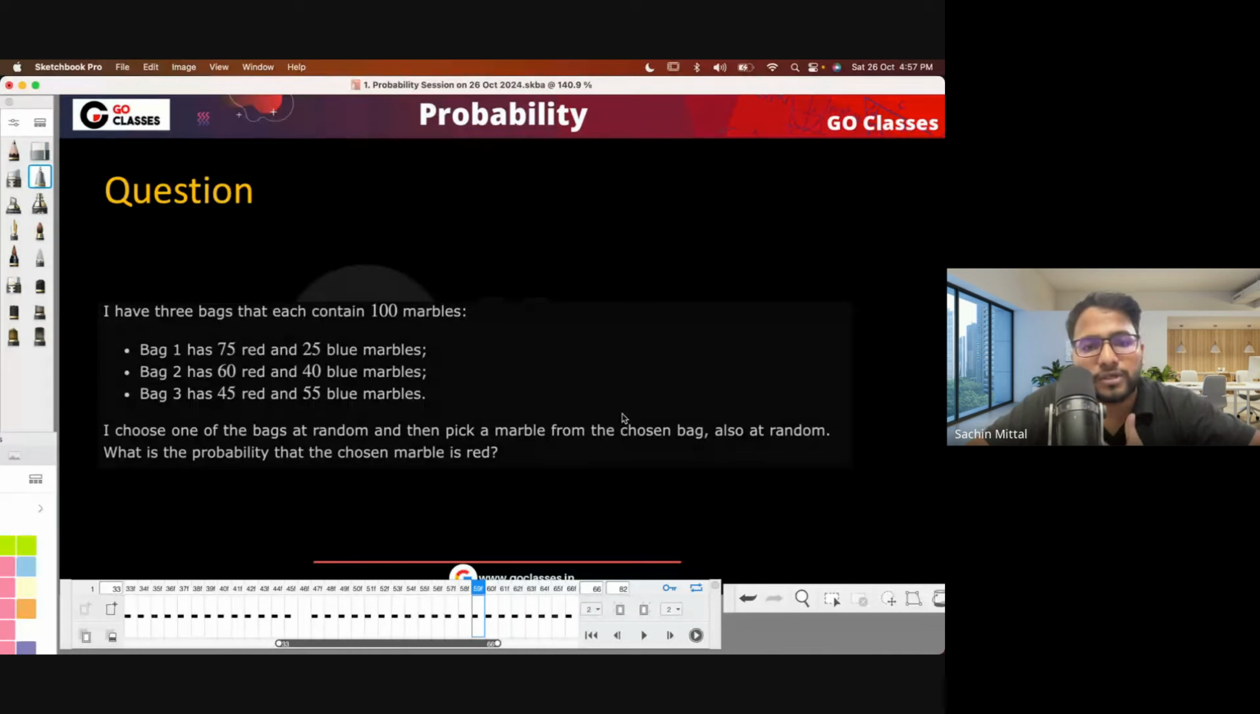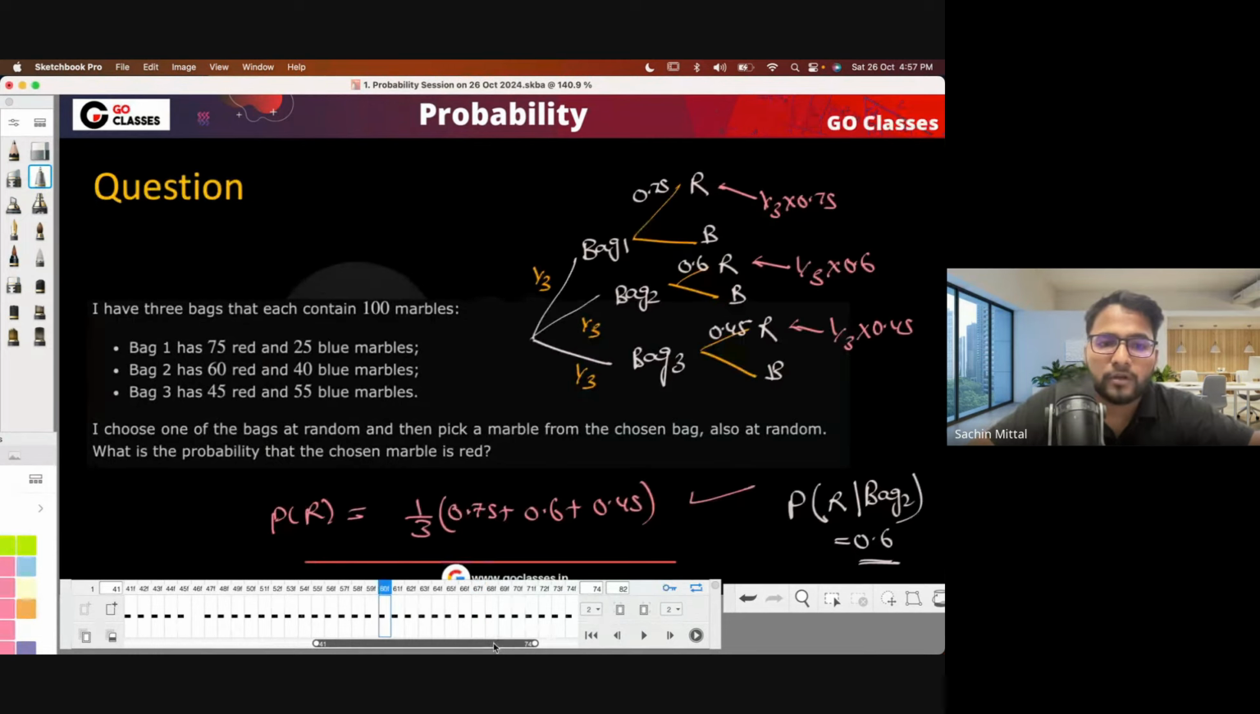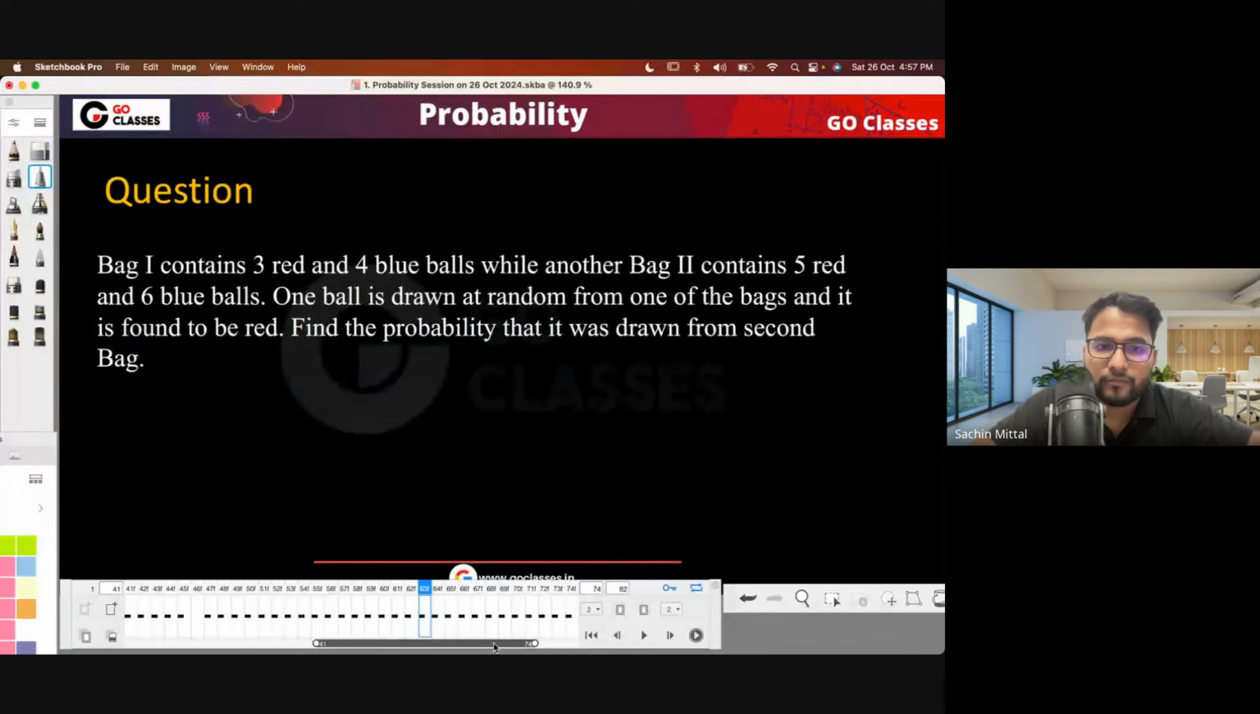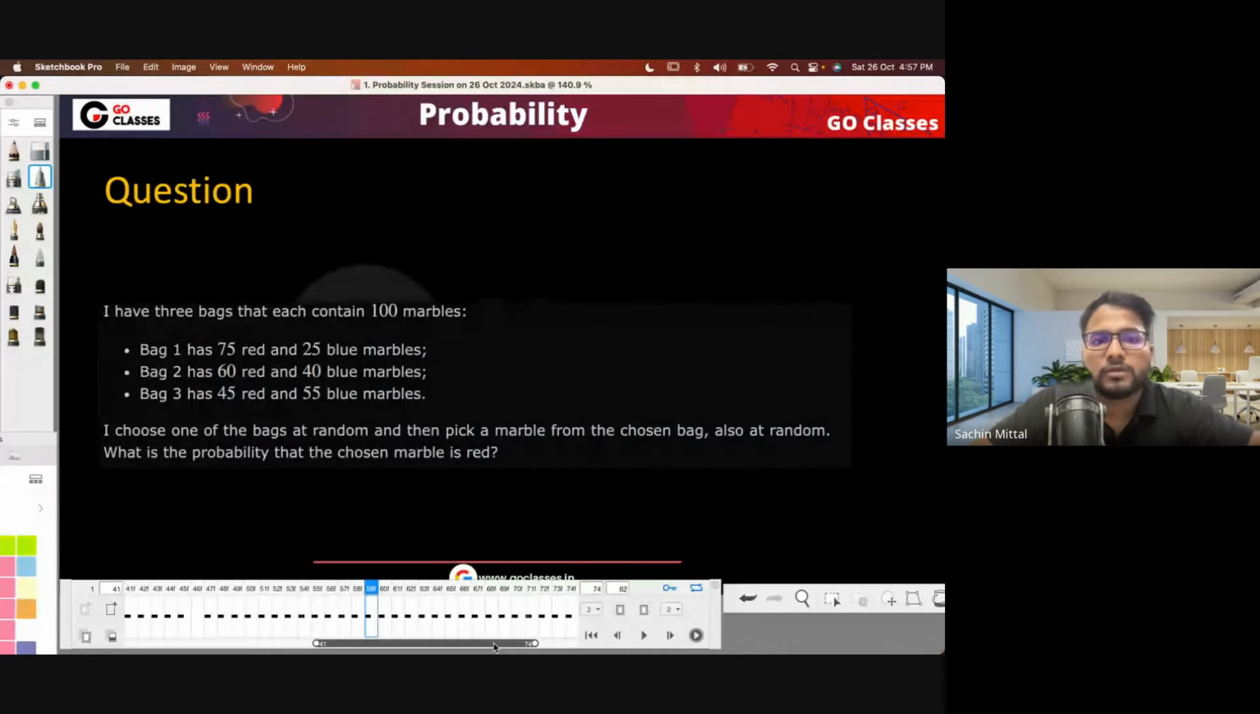Now let's solve this question using the tree diagram, and then you will understand the tree diagram more carefully, and then we will be solving GATE PYQ questions using the tree diagram. So let's see what they are saying. I have 3 bags, and each is containing 100 marbles. Bag one is having 75 red and 25 blue, like this. The information is given. I choose one of the bags at random and then pick a marble from the chosen bag.